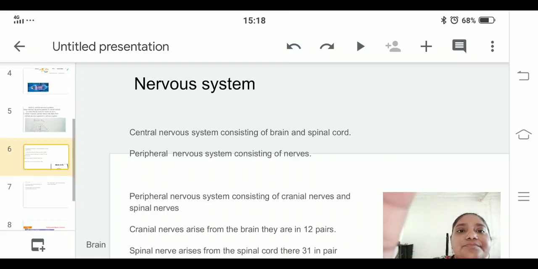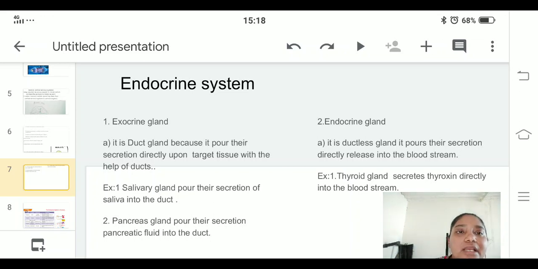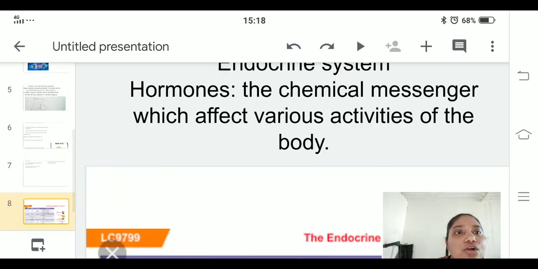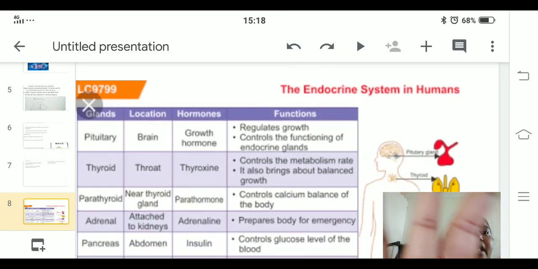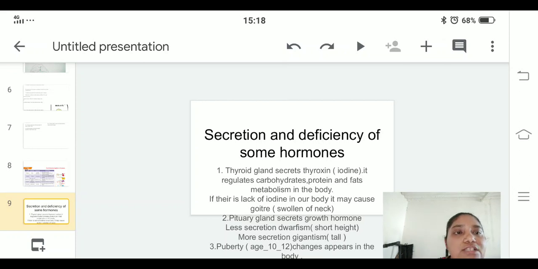Now the endocrine system is also divided into two, exocrine and endocrine. According to the location you will be able to describe the endocrine system in human beings, and what deficiencies are caused in our body if secretion is more or less. I think everybody understood. Thank you.